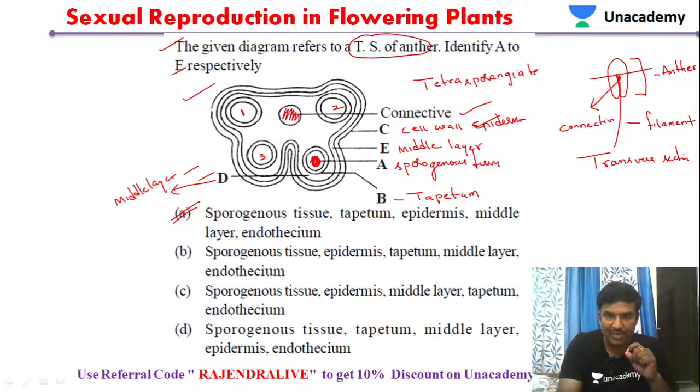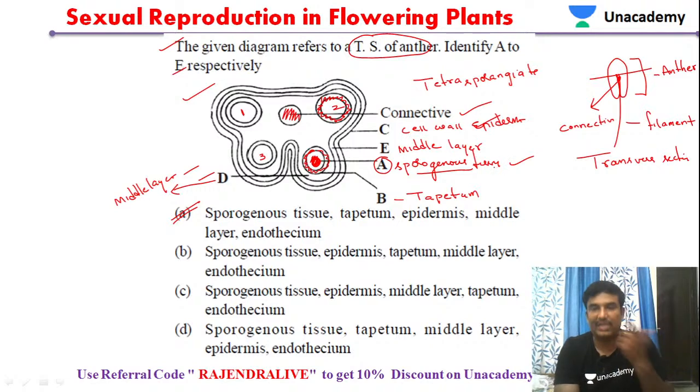Towards the inner side of the middle layers we have the tapetum cells. These tapetum cells are the most important because they provide nourishment for the development of pollen grains. The pollen grains develop inside the sporogenous tissue. Tapetum cells provide the nourishment to the pollen grains.